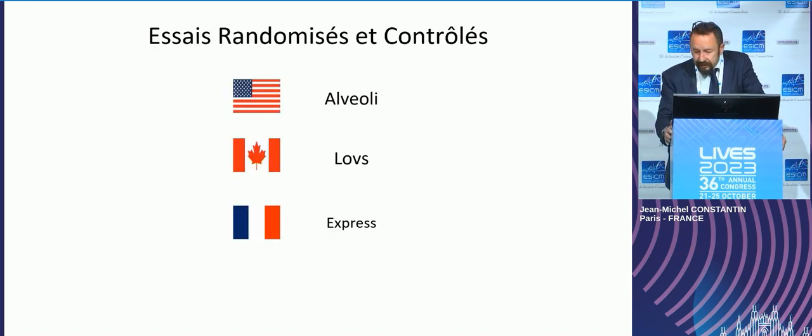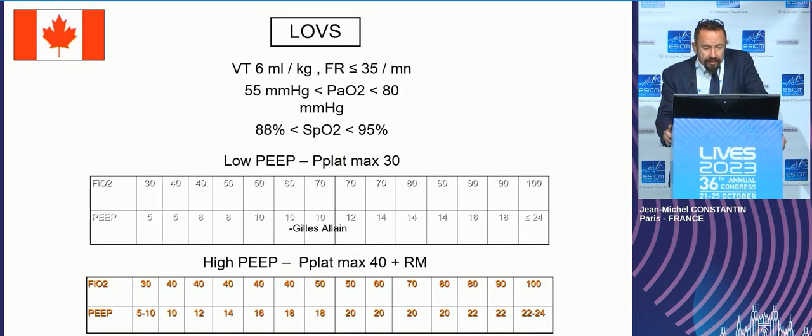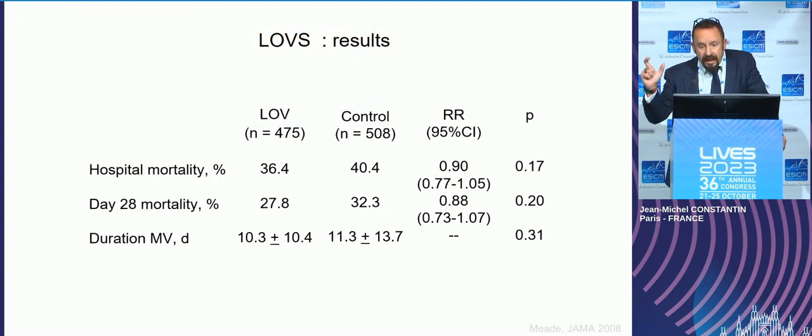What is the state of the art according to the PEEP titration in ARDS? Three old trials comparing different ways to set PEEP. The ALVEOLI trial comparing high PEEP and low PEEP according to the PO2/FiO2 table. The LOVS trial, quite the same design on the PO2/FiO2 table PEEP setting, and more or less recruitment maneuver. And in both cases, there was no difference in terms of mortality. You use high PEEP table or low PEEP table, the result was the same, only the age changed in the